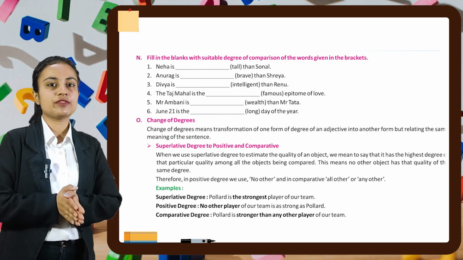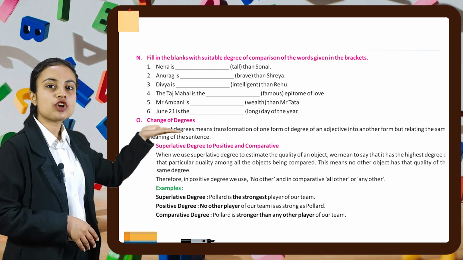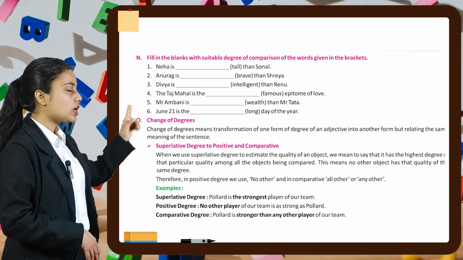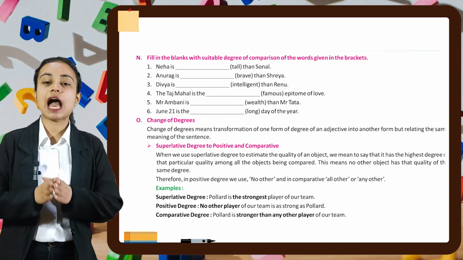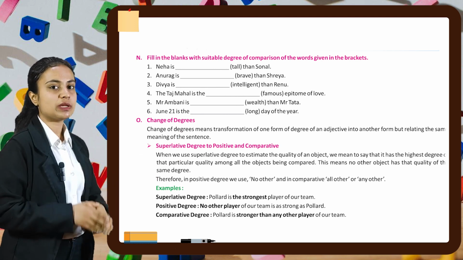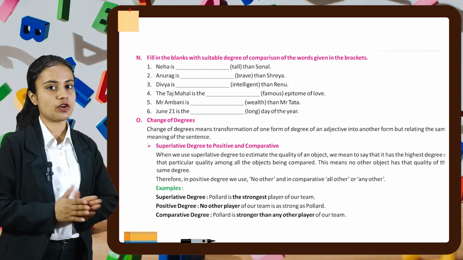For example, if we have a superlative degree sentence, that is, Pollard is the strongest player of our team, the positive degree will be no other player of our team is as strong as Pollard, and in comparative degree the sentence will be Pollard is stronger than any other player of our team.